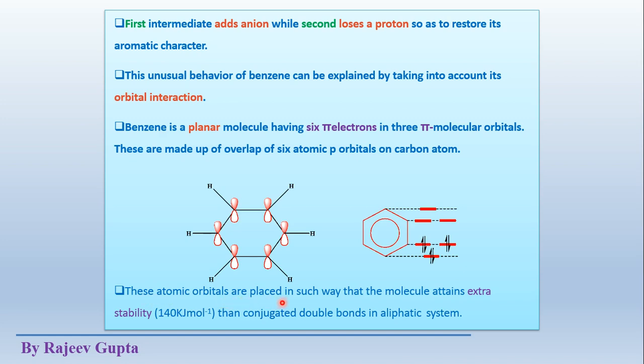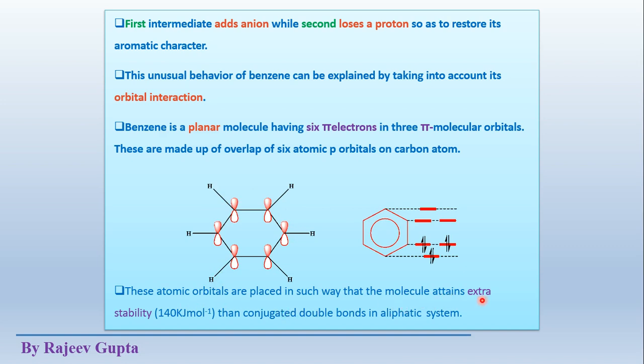These atomic orbitals, pz orbitals, are placed in such a way that the molecule attains extra stability compared to conjugated double bonds in aliphatic systems, means simple alkenes, where these alkenes contain conjugated double bonds. Here, in this type of closed loop arrangement, more stability is attained.